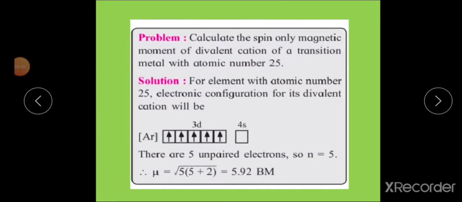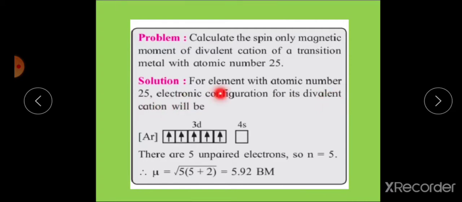Then there is one problem. Calculate the spin-only magnetic moment of the divalent cation of the transition metal with atomic number 25. Solution. The element with atomic number 25, electronic configuration for its divalent cation. Here divalent cation, di means 2, cation means positively charged.